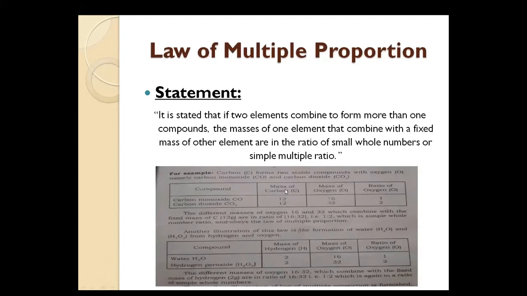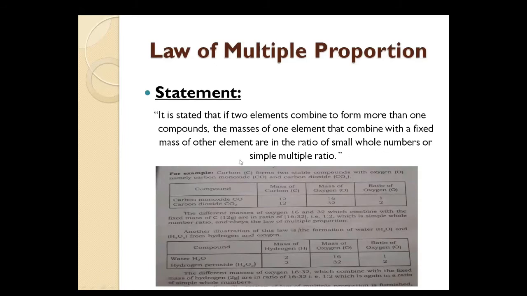But in both cases, one element has the fixed mass. In example number 1, carbon has the fixed mass. In example number 2, hydrogen has the fixed mass. But the second element has a variable mass, and its mass is in a small whole number or simple multiple ratio. In oxygen, it is 1 is to 2 in our example number 1, and in example number 2, it is again a 1 is to 2 ratio. So both these examples give a clear idea about our statement.